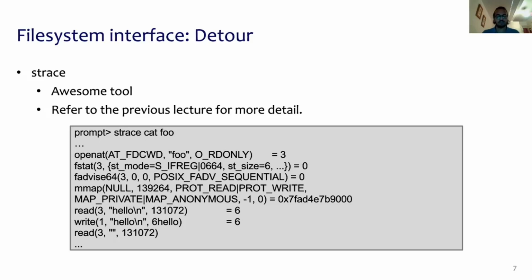In this figure, I have used strace to look at the system calls that are generated by a call to cat foo. So cat foo basically outputs the contents of foo to stdout. So here we see a few file system operations or file system calls such as open, read, write.